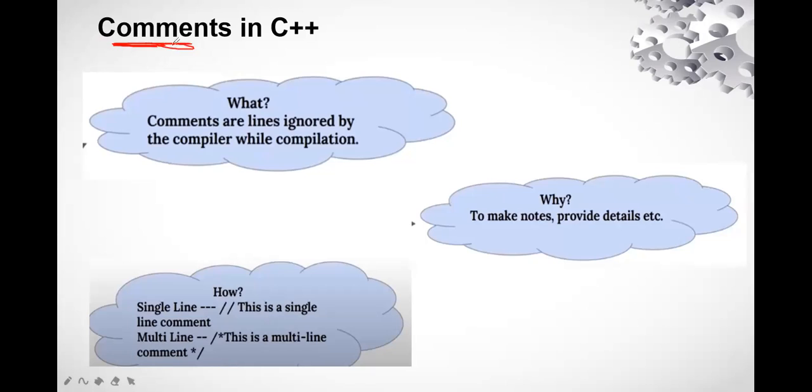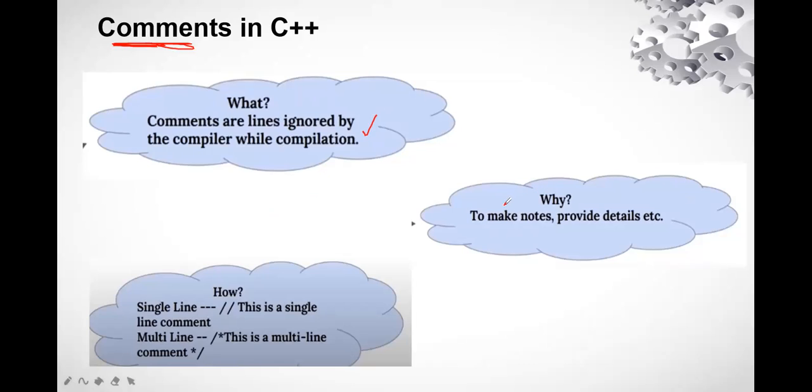That is called comments in C++. So first of all, what are comments? Comments are lines ignored by the compiler during compilation. Why are these ignored? Because they are not part of the source code. This is not part of the code or the programming. This is just an understanding concept which defines the part which is helpful for the programmer only.